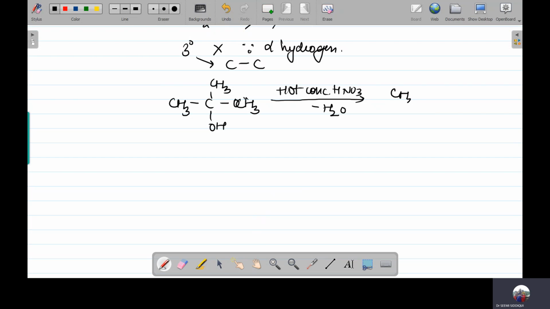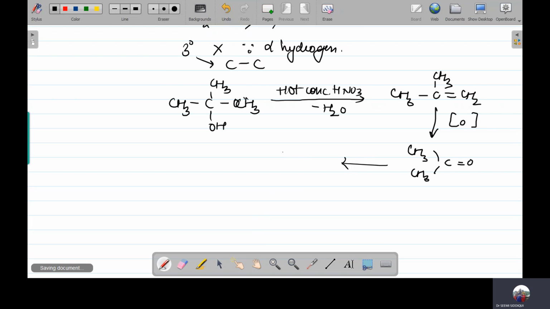So what is it going to give? Double bond CH2. Then oxidation, it is going to give you acetone. And again further oxidation is going to take place, then it is going to provide you the acid.